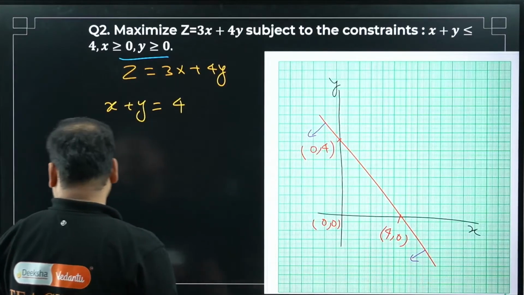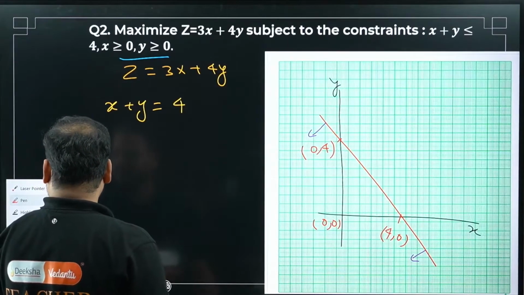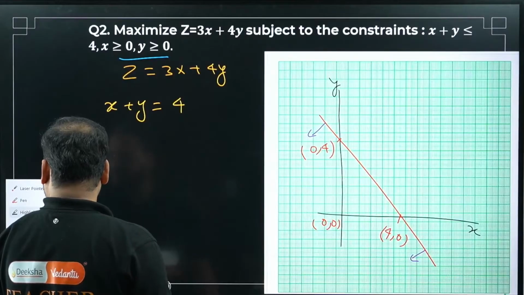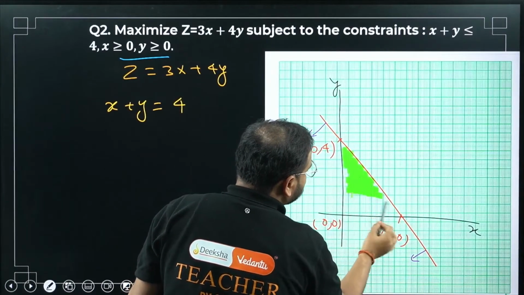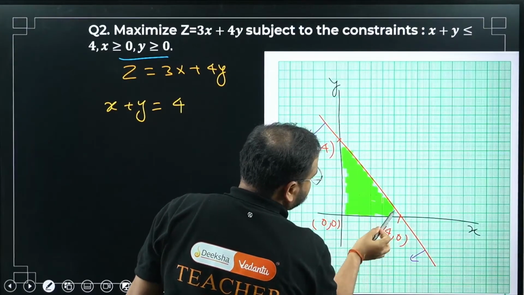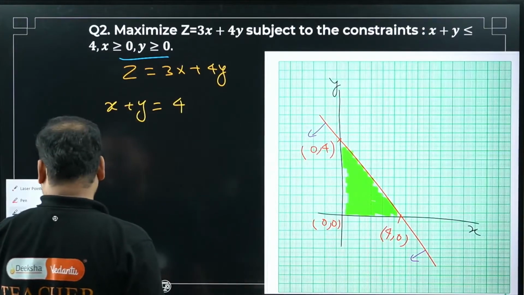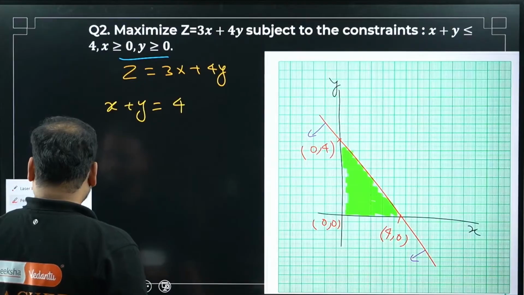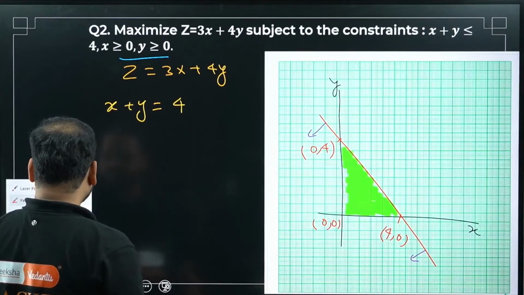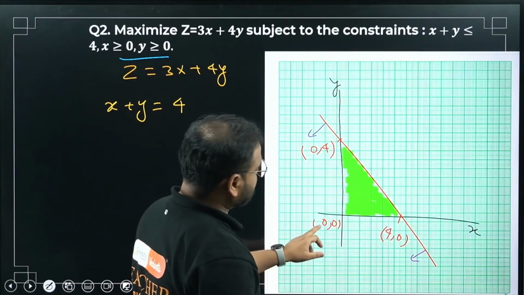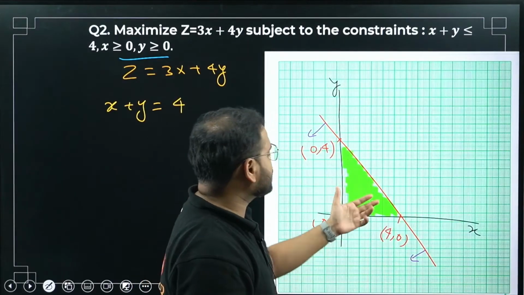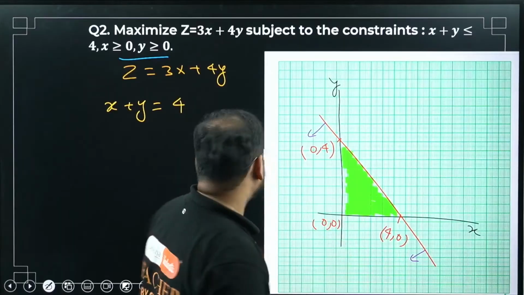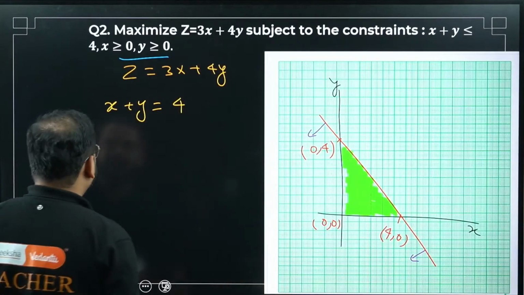So what is my feasible region? I know you can give me the answer now. This shaded region will be my feasible region. Correct. Let's look for the corners. Do we have all the corners, sir? That's what we do. We have to check for the corners. Yes, we do: 0, 0, 4, 0, and 0, 4. Are there any more corners? Of course not, sir. It's a triangle. It'll have only 3 corners. Let me write the corner points here.